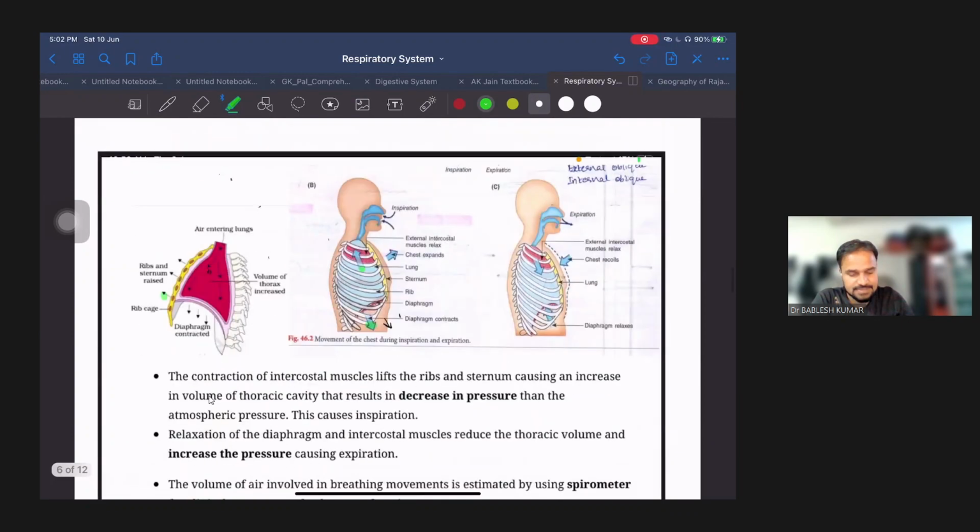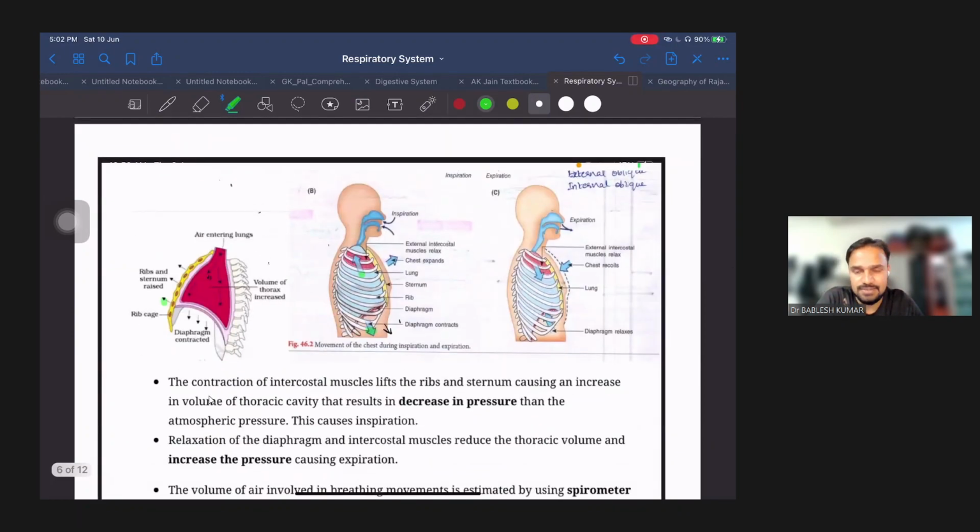And here we had seen what muscles and other organs help in breathing. First we had seen the intercostal muscles. Because of the contraction of external intercostal muscles, the rib cage gets dilated. Because of that, the whole chest cavity gets enlarged, and when the volume increases, negative pressure, low pressure, gets generated inside the lungs. So air moves from high pressure to low pressure, from outside to inside of the lungs.